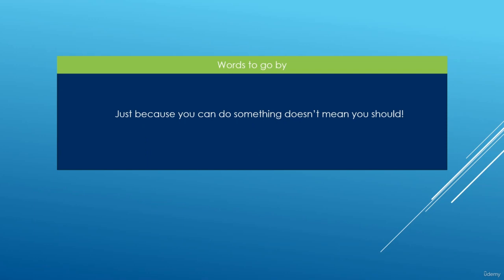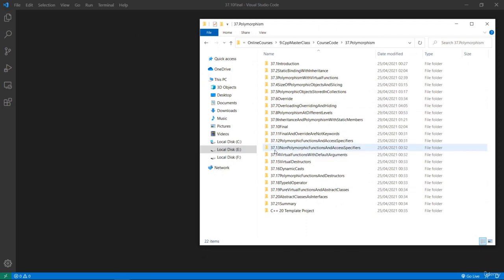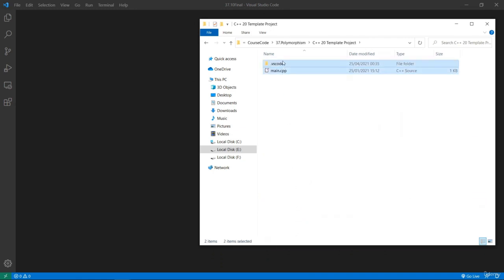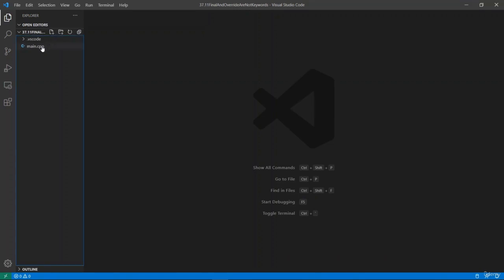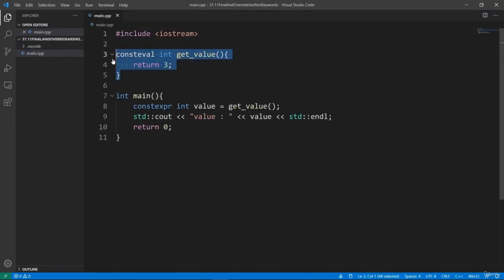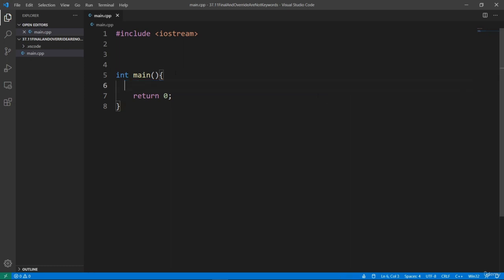Okay, now that we know this, we're going to head over to Visual Studio Code and play with this a little more. Here we are in our working folder. The current project is final and override are not keywords. This is a good name, I think. We're going to grab our template files. We're going to put them in place. And we are going to open this in Visual Studio Code by dragging and dropping here. We have our main CPP file. We can clean it up a little bit and remove what we don't need here.